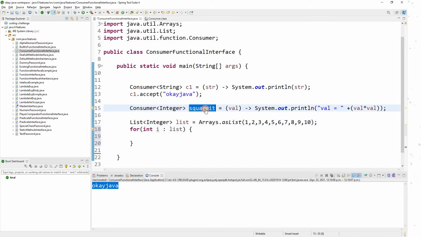Now I can call the consumer dot function, you know, right? What is the function called? It's called accept, and I will pass one integer type value here, right? Now if I run this one, what will happen?